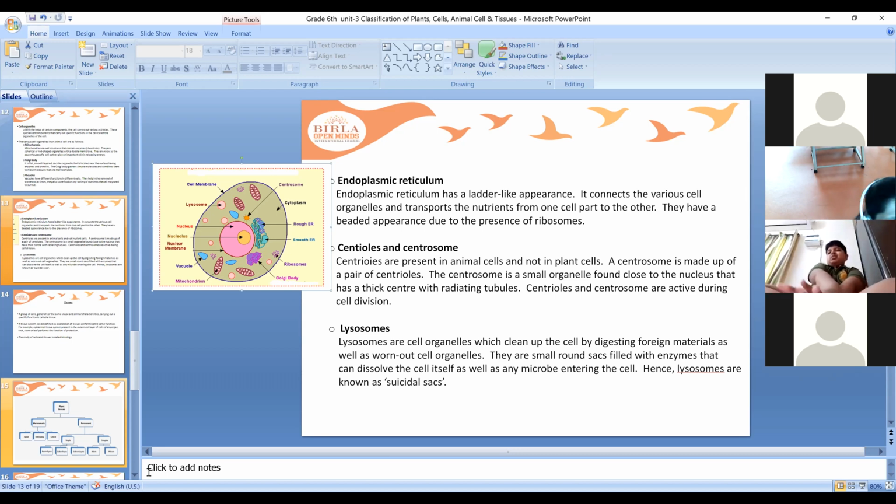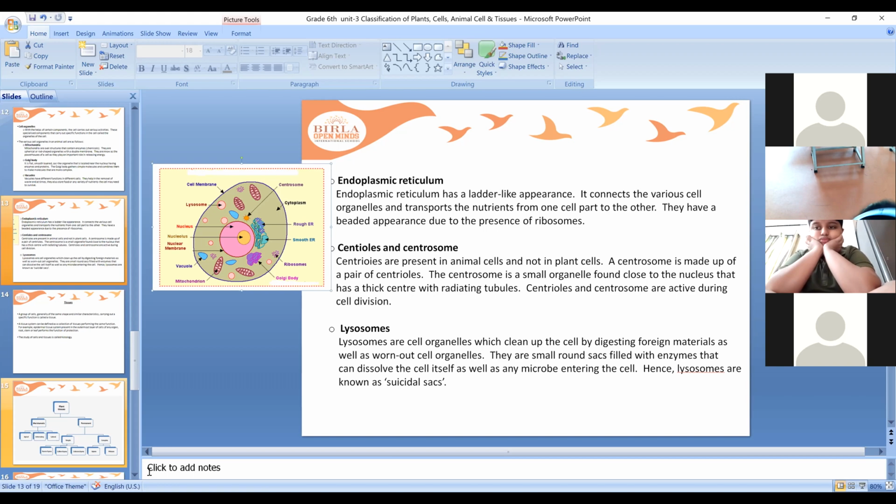So what is the function of this endoplasmic reticulum? Endoplasmic reticulum has a ladder-like appearance. It connects various cell organelles and transports the nutrients from one cell part to another. They have a beaded appearance due to the presence of ribosomes. Beads are nothing but the ribosomes.